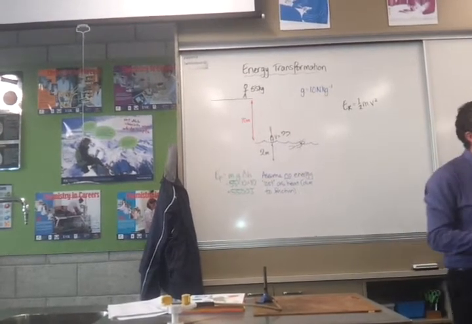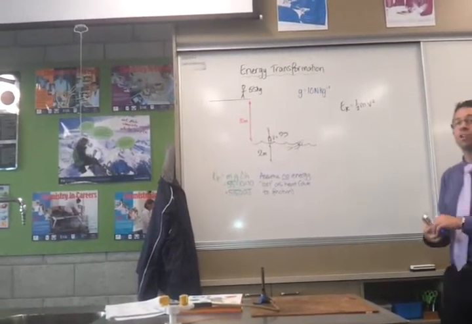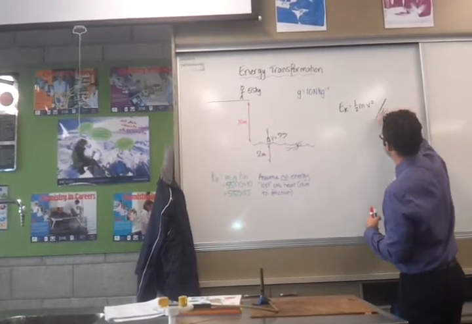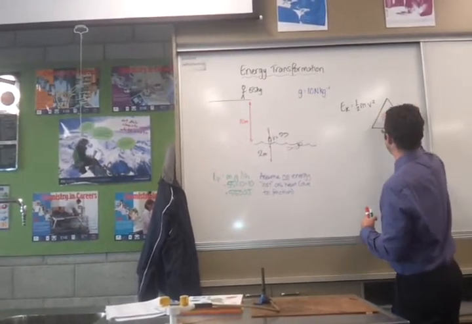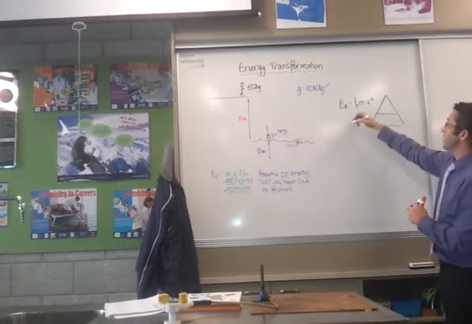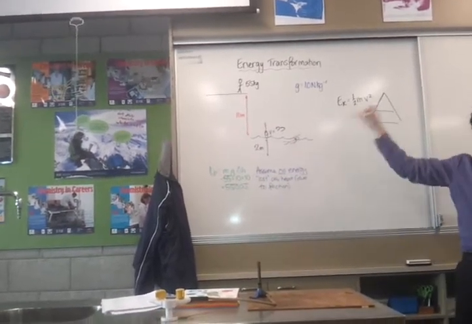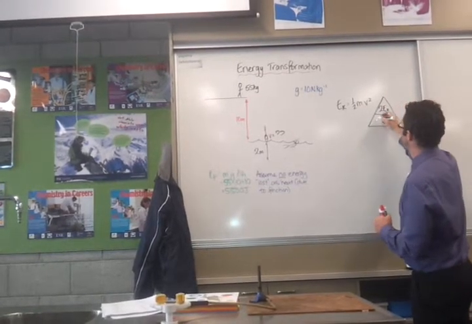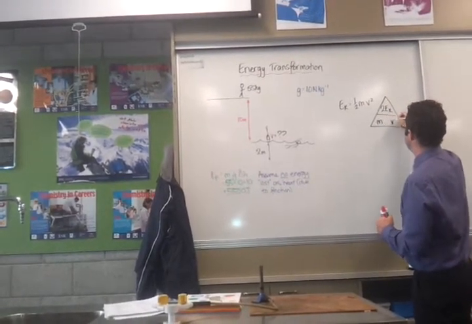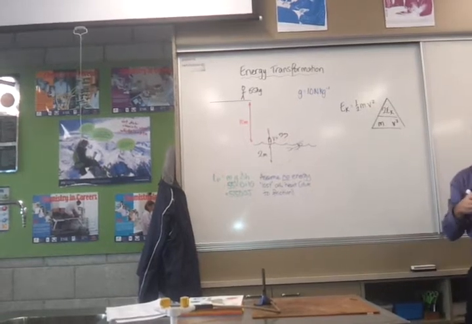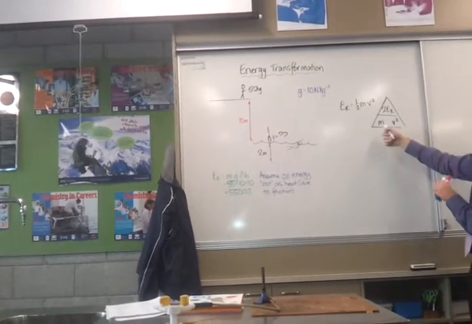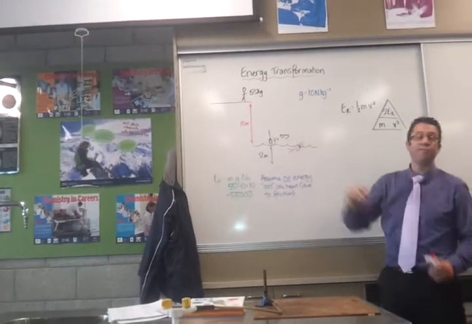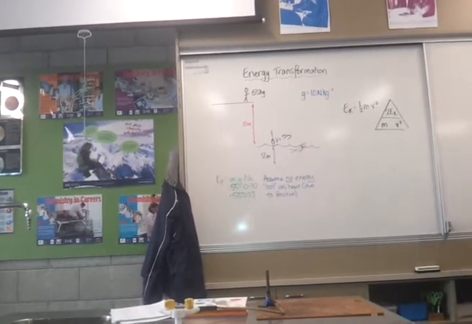It's a really hard one to put into a triangle. The way I normally put it into a triangle to make it easy to remember, which is probably more important for next year than this year, but we are going to use it today, is that I'm going to take the half out and double the whole equation. So it's going to be 2EK is m times v squared. Now I can solve for mass, or I can solve for speed. In this question, I want to know how fast the person is going when he or she hits the water.